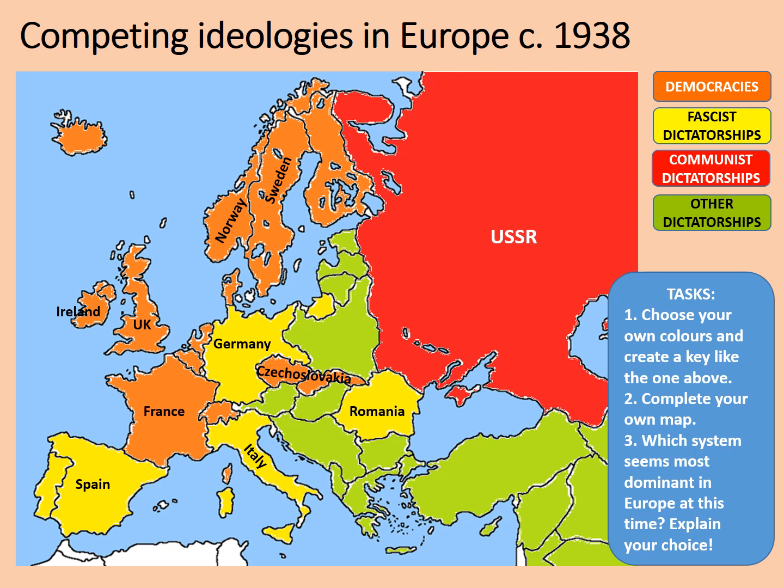So hopefully we've got this idea that all of these different ideologies are competing in Europe and they all want to be more powerful. Ultimately, democracy would arguably win out, because at the end of the Second World War, although Russia remained communist, the rest of these dictatorships had mostly been overthrown. I say mostly, not all of them had been, but most of them had been. That sets up the next great clash, doesn't it? With Western Europe dominated by democracy, allied with the United States, and Russia and its Eastern allies all united under communism. A little thing that we call the Cold War, but that's for a future lesson.